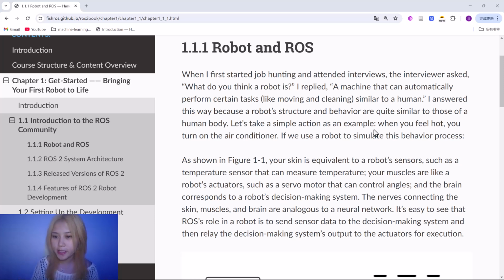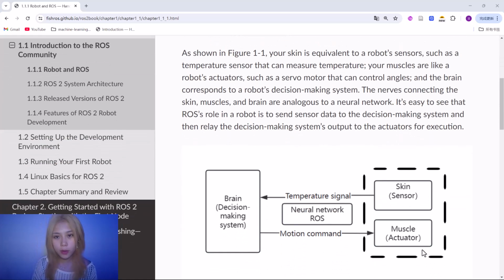Let's take a simple action as an example. When you feel hot, you turn on the air conditioner. If we use a robot to simulate this behavior process, as shown in figure 1-1, your skin is equivalent to a robot sensor, such as a temperature sensor that can measure temperature. Your muscles are like robot actuators, such as a servomotor that can control angles. And the brain corresponds to a robot's decision-making system. The nerves connecting the skin, muscles, and brain are analogous to a neural network.